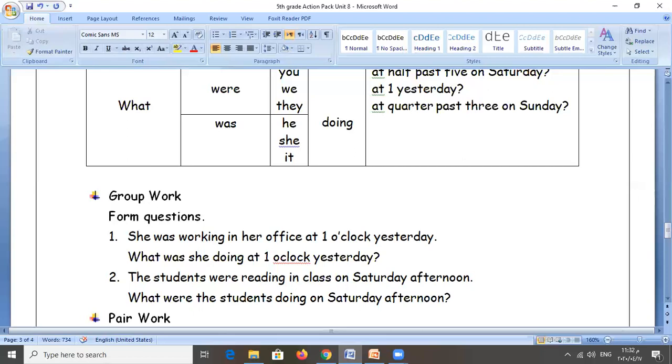Question mark. What were the students doing on Saturday afternoon? The students were reading in a class on Saturday afternoon. If you follow the rule and have a good question form, you will be able to answer the question according to the question itself.